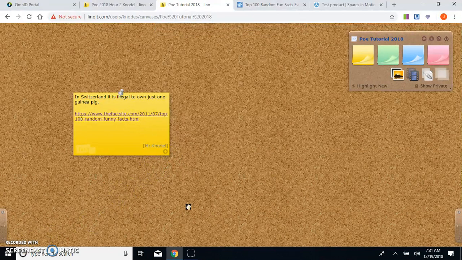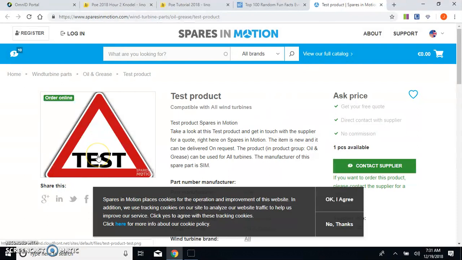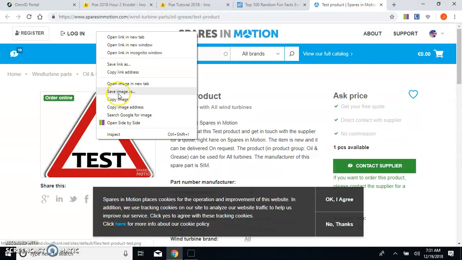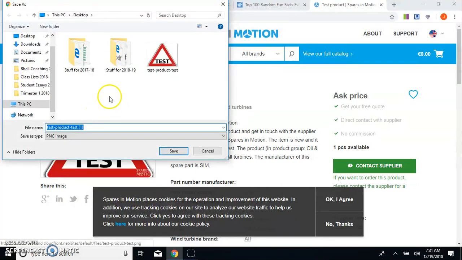That's simple. However, let's say you want to post an image. So as I'm searching for things to post to my Edgar Allan Poe board, I came across this image, which isn't anything important. I'm just going to test using an image on this bulletin board. So I found this image I'm going to use called test. To do that, I'm going to first save a copy of this image. I'm going to right click on the image and I'm going to save this image, and then you'll save it to your Chromebook or to your Google Drive, whatever you choose.